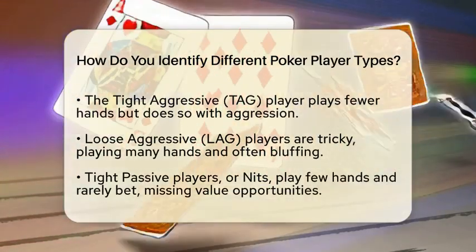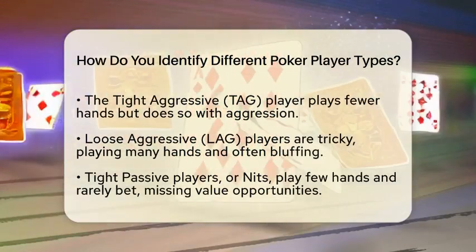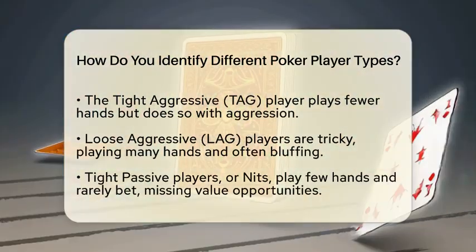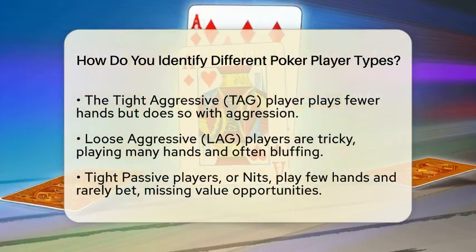The tight aggressive player, often called TAG, plays fewer hands but does so with aggression. They wait for strong cards and then apply pressure. This style is common among winning players.